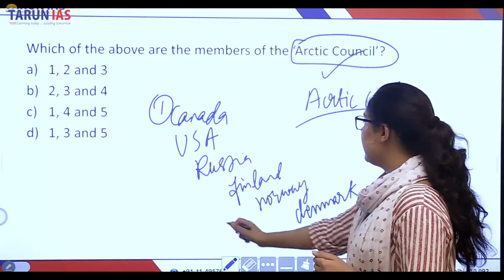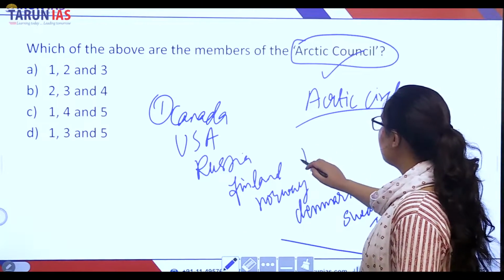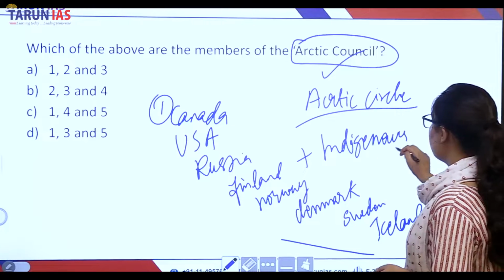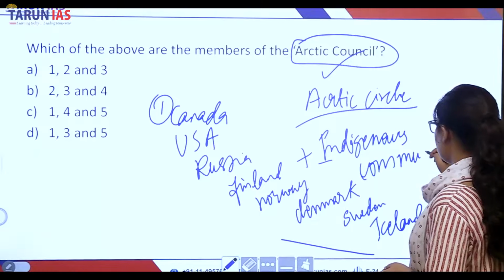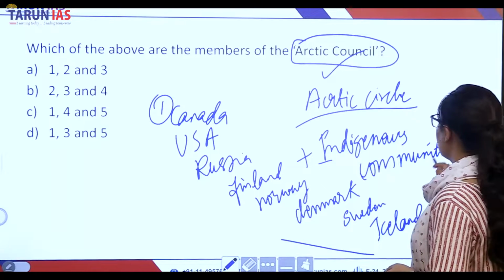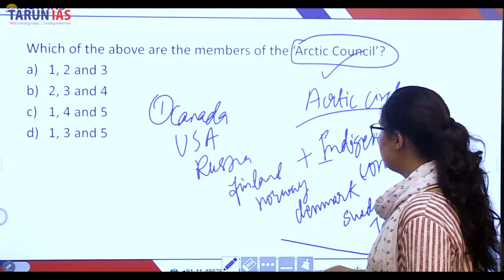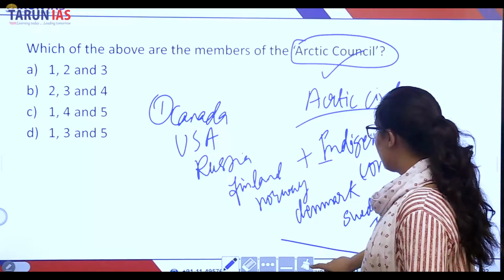So these are the 8 countries who are officially members of the Arctic Council, plus the indigenous communities of the Arctic region. So these are the countries, and these are the communities who are part of the Arctic Council.